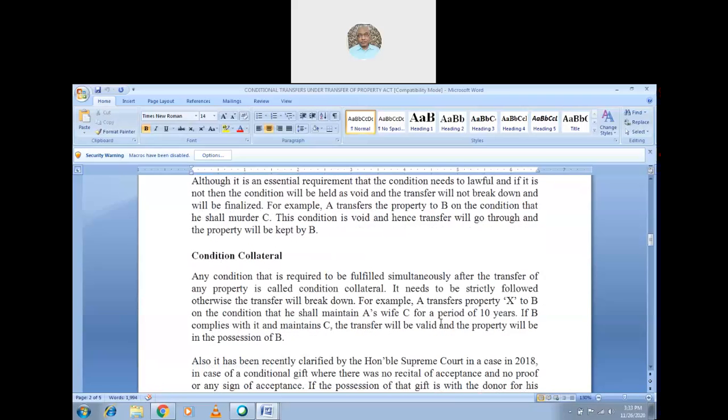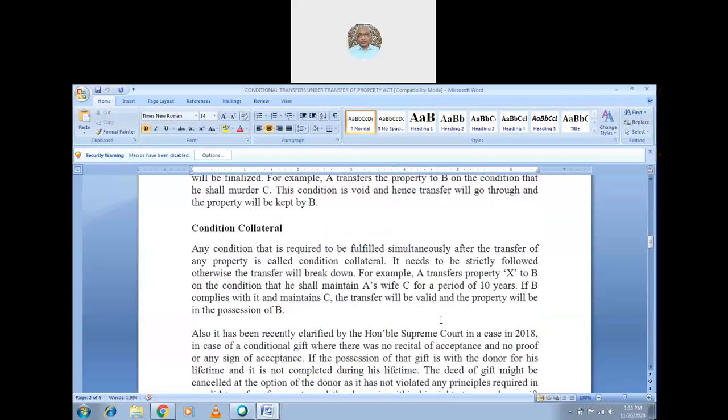Now we will see the condition collateral. Any condition that is required to be fulfilled simultaneously after the transfer of the property is called a condition collateral. If any condition is to be fulfilled simultaneously, then such a condition is a collateral condition. It needs to be strictly followed, otherwise the transfer will break down.